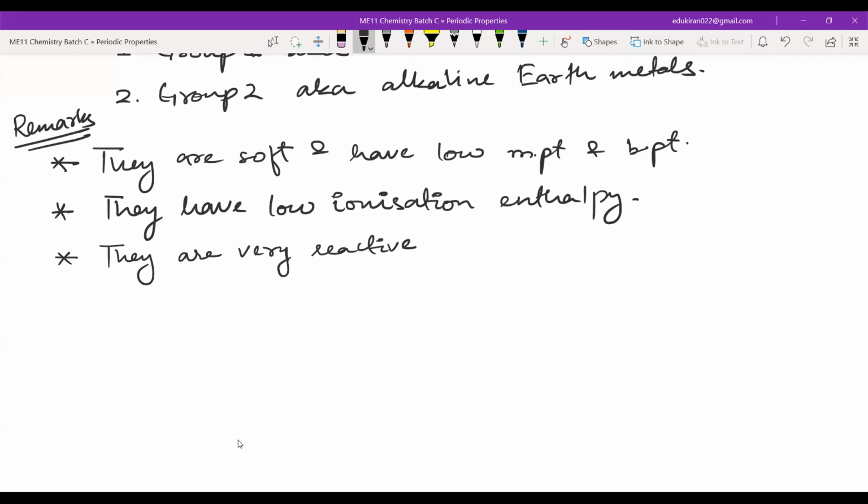Now, if the ionization energy is low, what will happen? We can easily remove the electron. That means we can easily do reactions also. They are very reactive. These are a few points that I'm going to write. These are very reactive. You must not have heard about oxidation and reduction, but please write this.